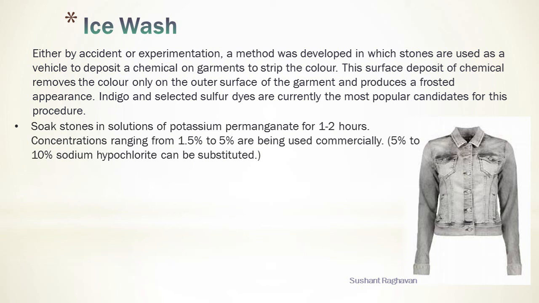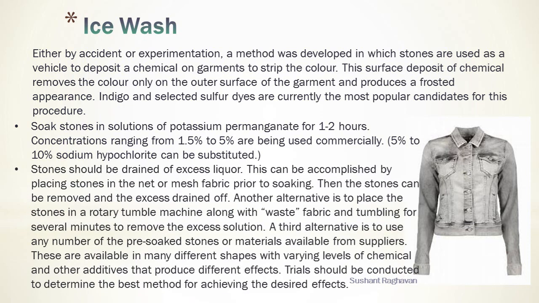Soak stones in solutions of potassium permanganate for 1-2 hours. Concentrations ranging from 1.5% to 5% are being used commercially. 5% to 10% sodium hypochlorite can be substituted. Stones should be drained of excess liquor. This can be accomplished by placing stones in a net or mesh fabric prior to soaking. Then the stones can be removed and the excess drained off.